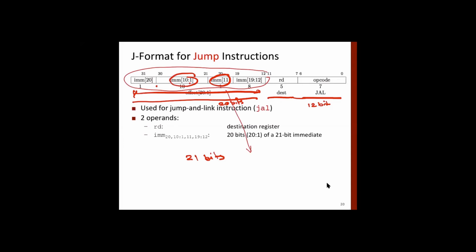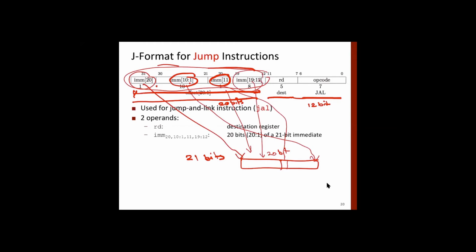So you move the values, instead of just copying them as they are, you create the 20-bit address from this. This will come here, the 11th bit will come after this, and 12 to 19 will come here, and the last, 20th, will come to this place. And then from this, you create this 20-bit immediate field, right?